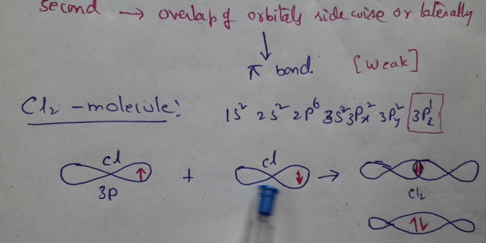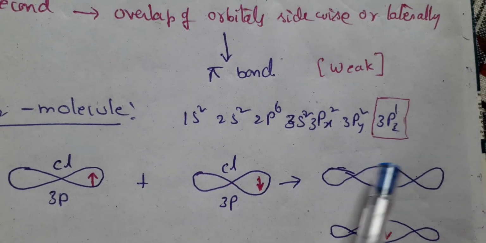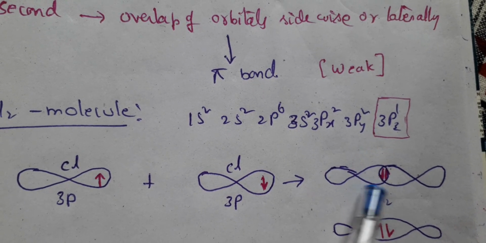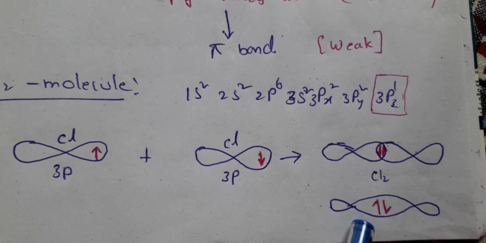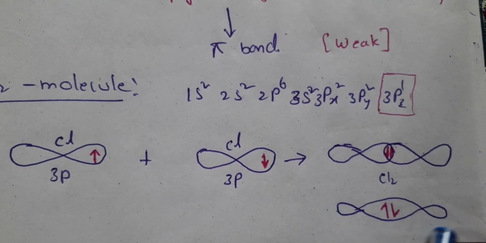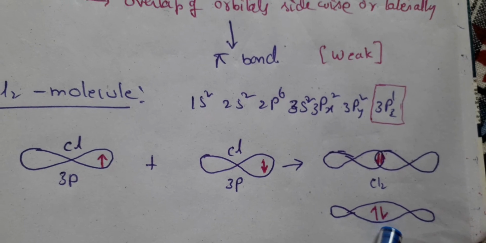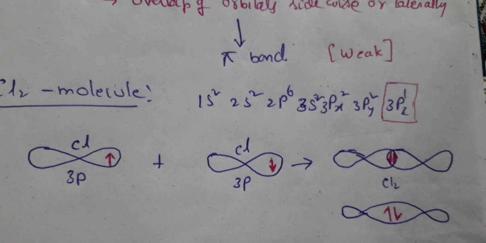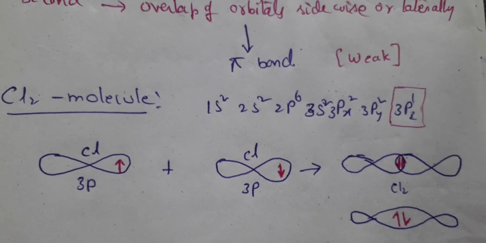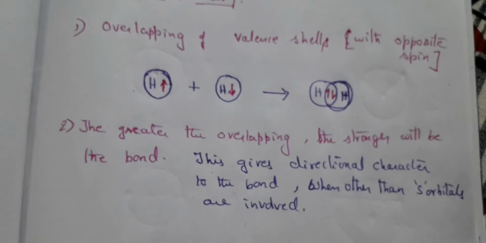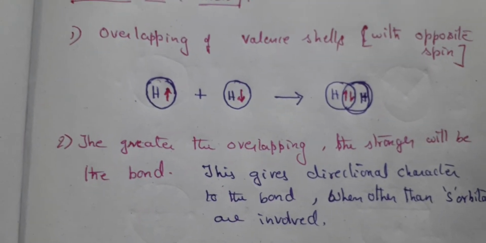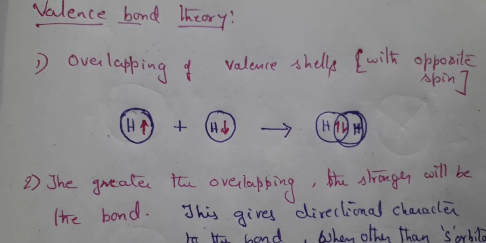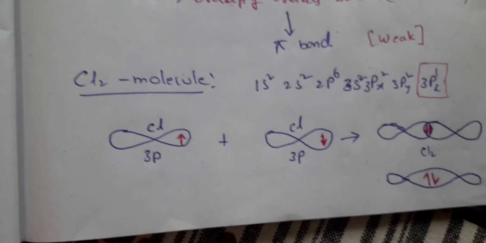These two combine, that means these orbitals overlap each other, and in this overlapped region you have both the electrons. This is how the chlorine molecule is formed. Which orbitals are participating here? P orbitals, not s orbitals. In the case of hydrogen, as we just saw, the orbital shape is spherical, so two spheres are overlapped, whereas here two dumbbell shaped orbitals are overlapped.